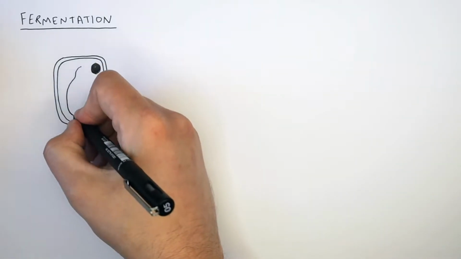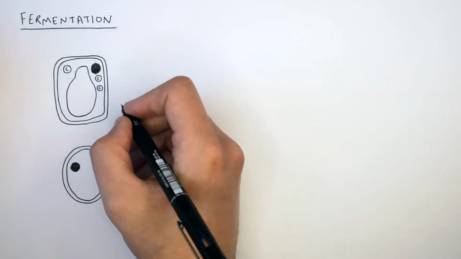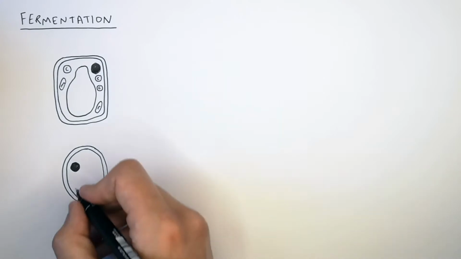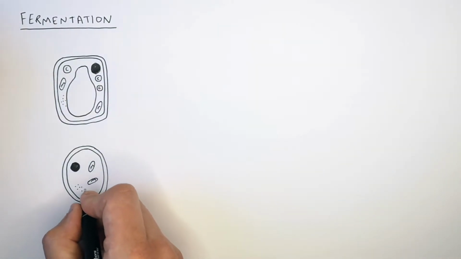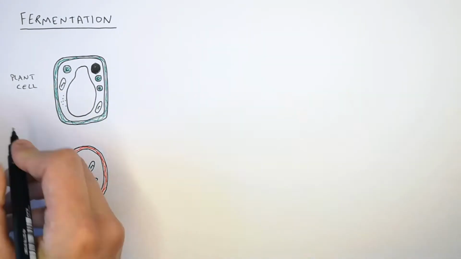The plant cell, however, has a permanent vacuole and chloroplasts, whereas a yeast cell does not. However, both a plant cell and a yeast cell have mitochondria for respiration, and they both have ribosomes. So this is a plant cell, and this is a yeast cell.